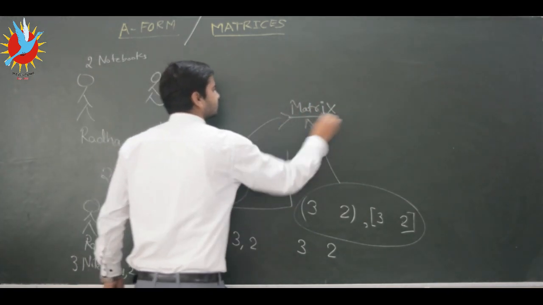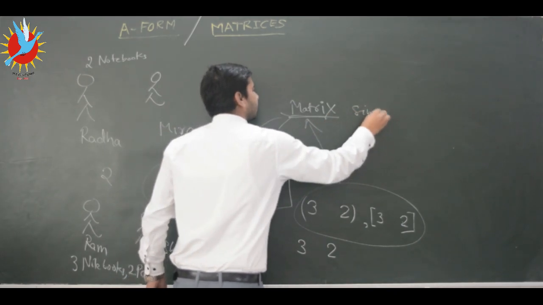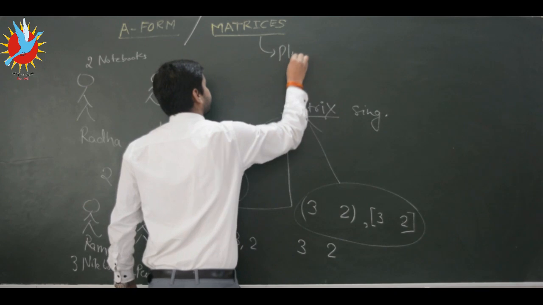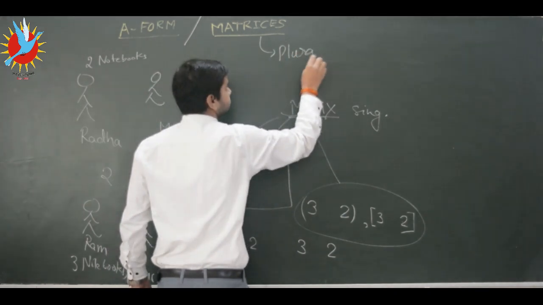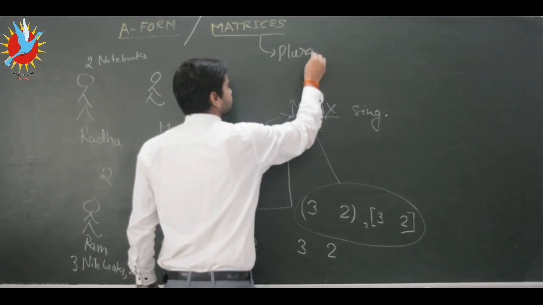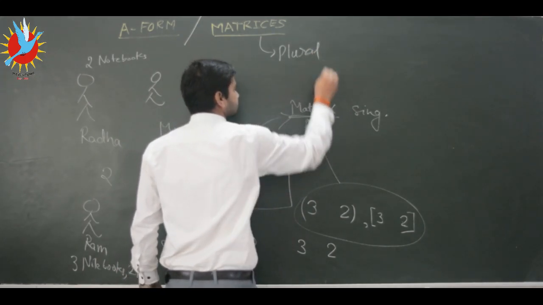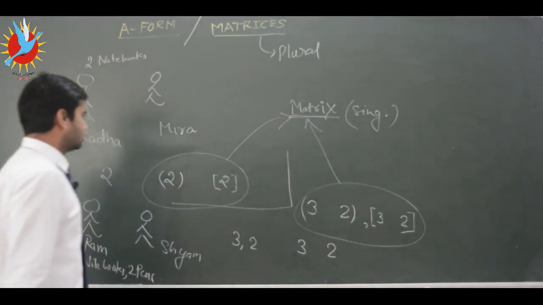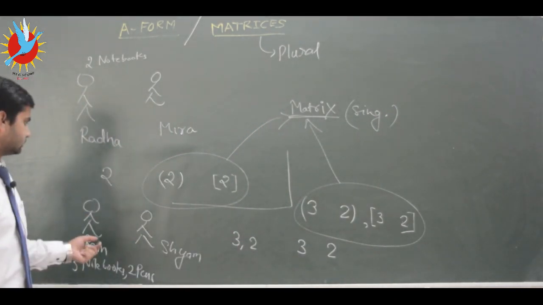Matrix is the singular form and matrices is the plural form, so don't confuse the spelling of these two words.